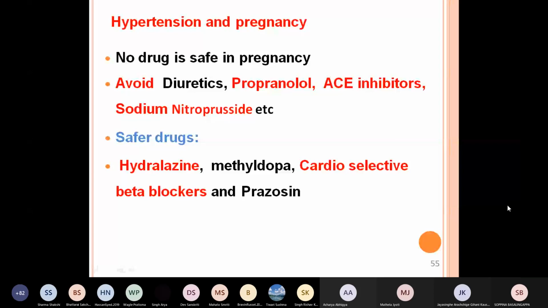So safer drugs are number one, hydralazine, number two, methyldopa, number three, cardioselective beta blockers, and number four, prazosin, a specific alpha 1 blocker.